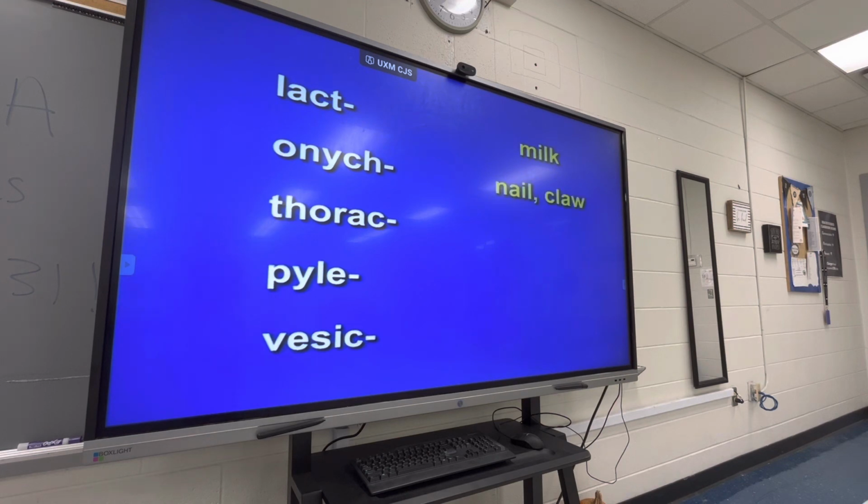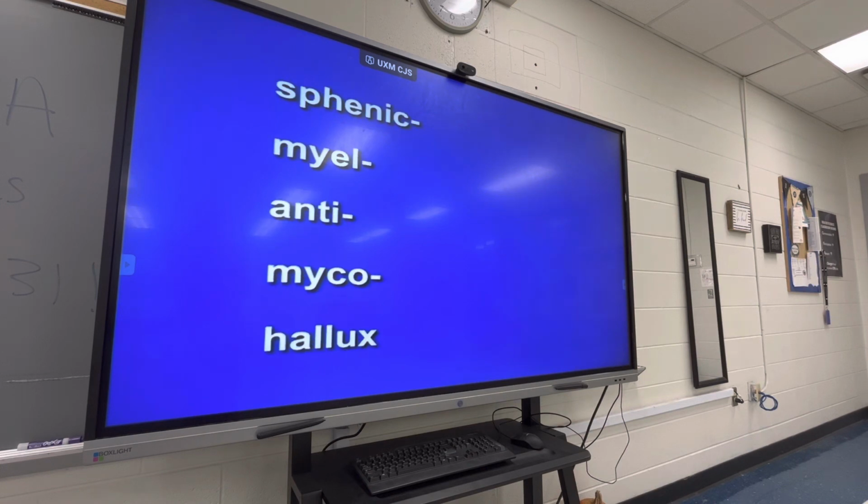Onyx, nail, claw. Thorac, throw rack, treasure chest, chest. Pile, pie, gate. Vesic, vest sick, bladder. Sphenic, sphinx, wedge. Mile, narrow spinal cord, marrow, spinal cord.